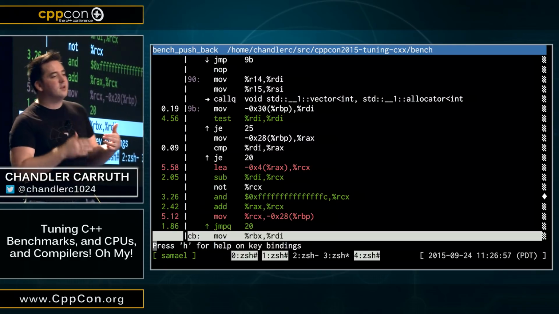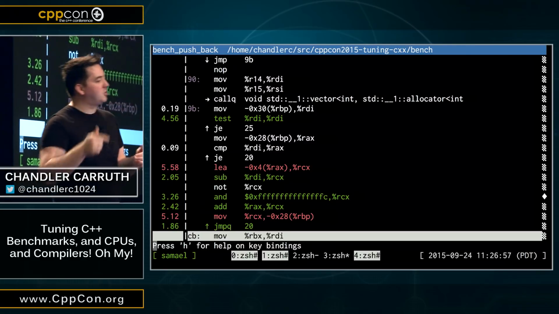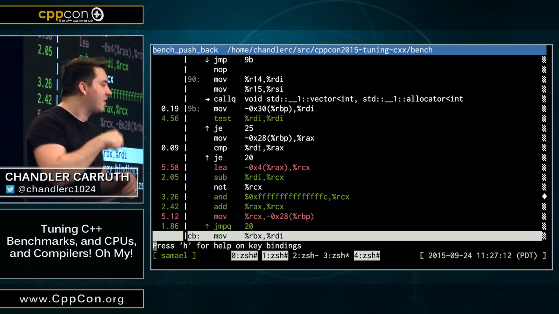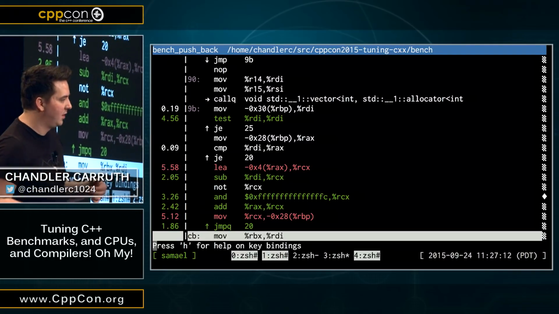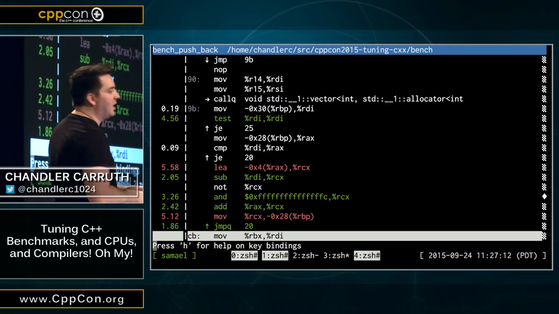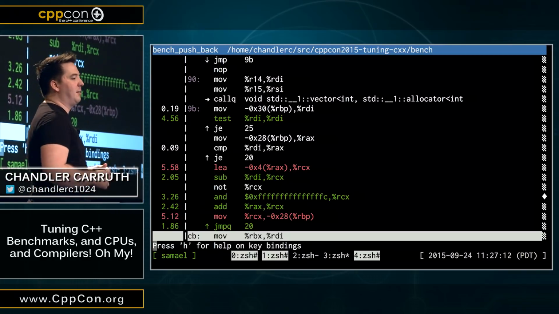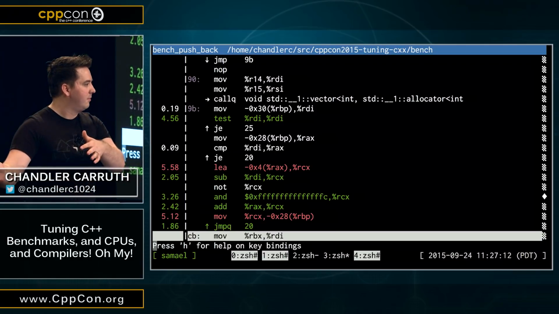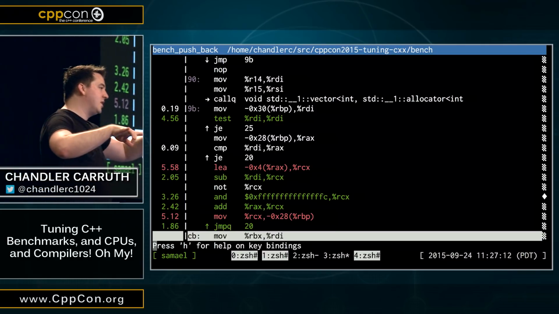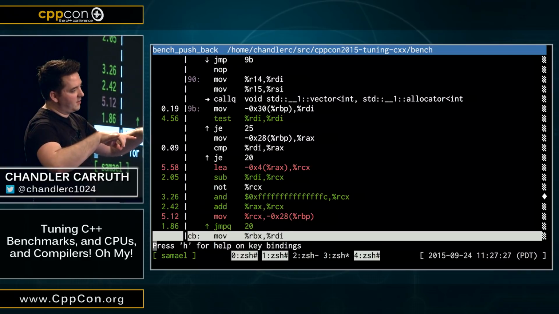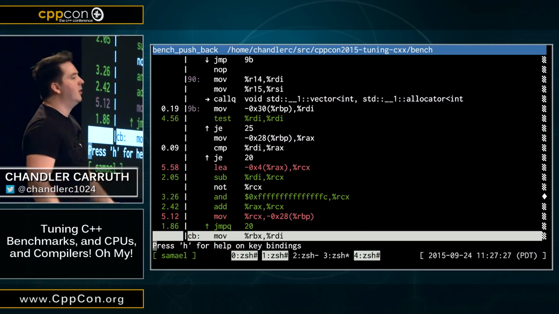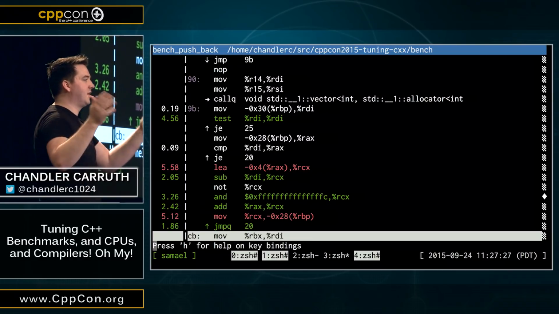The real problem here is that the allocation in pushback is conditional. And it's conditional on something that the optimizer can't see when it looks at pushback. The allocation in reserve is easier for the optimizer to see because it's not cluttered up by the other things pushback is doing, right? By separating the two things out, each one is simpler to analyze. We analyze reserve correctly, then we analyze pushback correctly. When you have to analyze them together, the optimizer gets confused.